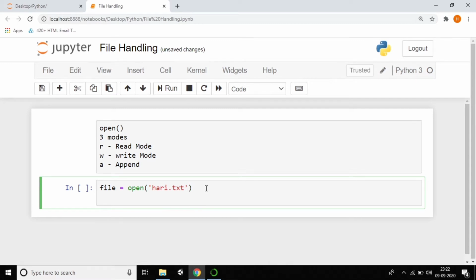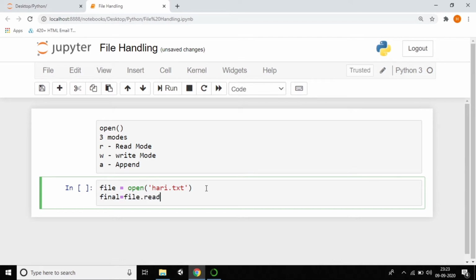After opening the file, you need to read. So we have a method which is called dot read. By that you can read and finally you can close the file. You can assign any variable, that is called final. So I'm creating a variable which is called final. So in that file I'm reading the file.